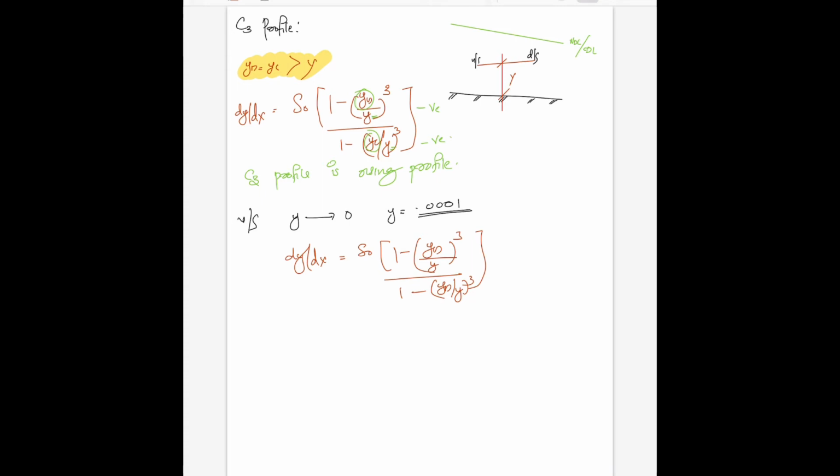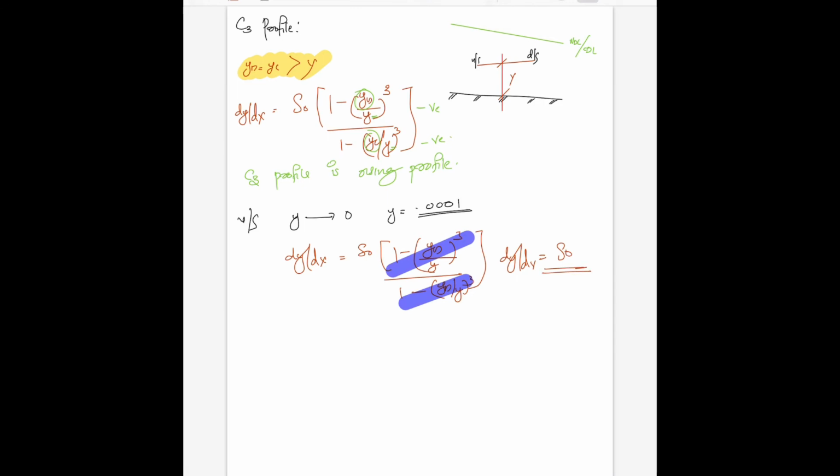If you look closely, these two terms are the same and will get cancelled. So we will be left with dy by dx equal to S0, bed slope.